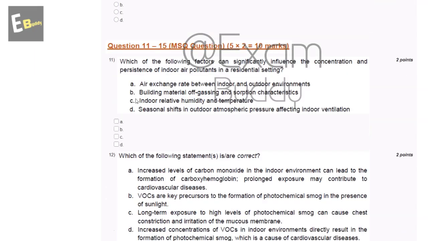Now the 11th question is, which of the following factors can significantly influence the concentration and persistence of indoor air pollutants in a residential setting? So these are the options, and the answer to the 11th question is A, B and C. Air exchange rate between indoor and outdoor environments, building material offgassing and sorption characteristics, indoor relative humidity and temperature.